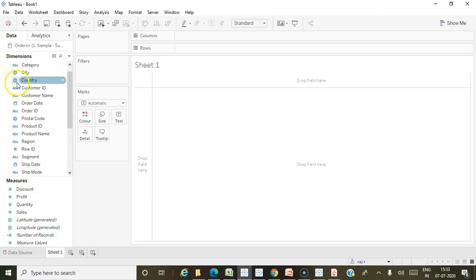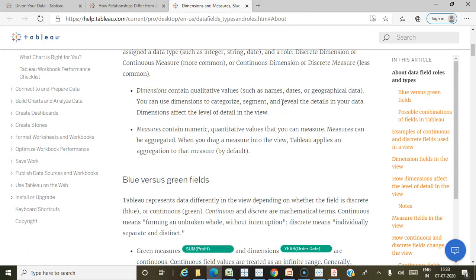Tableau separates the fields based on some kind of keywords and assigns them to a dimension window or to a measure window. Dimensions, or we can call them the qualitative values, such as names, dates, geographical data, all that data which you can define and categorize, will be called dimensions. When you're connecting to a data source, if there are any attributes which specify names, date values, identifiers or geographical data, Tableau assigns them to the dimension window.